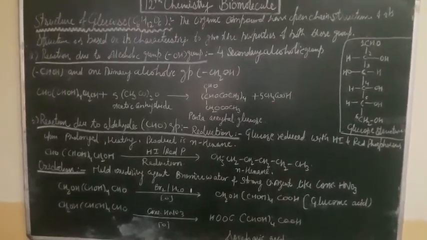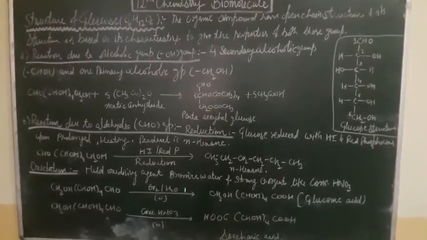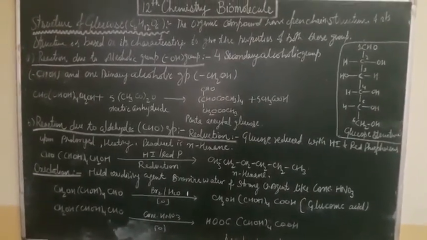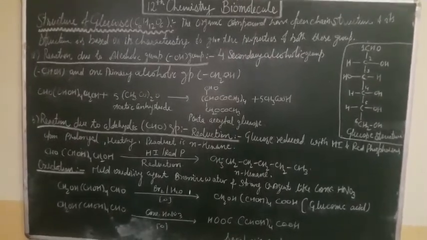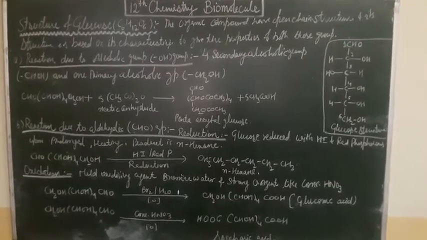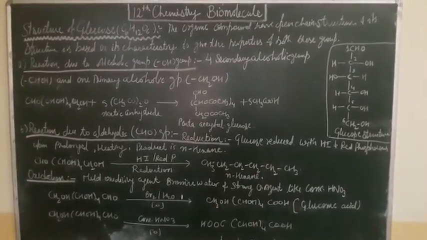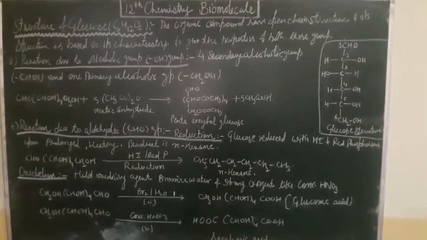Okay, so first is the reaction due to the alcoholic group, that is the OH group. Second is the reaction due to the aldehyde group, that is the CHO group, which undergoes various reactions.